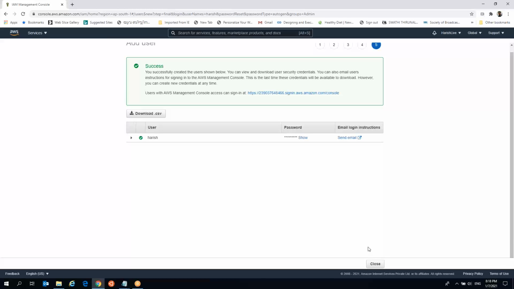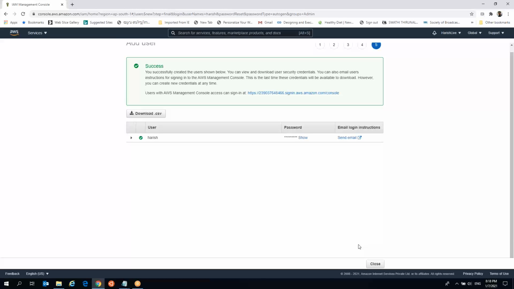Super. This is a very important screen. Everyone kindly concentrate over here. You can see that you successfully created the user shown below. You can view and download user security credentials, which is very important for the login. You can also email user instructions for signing into your AWS management console.